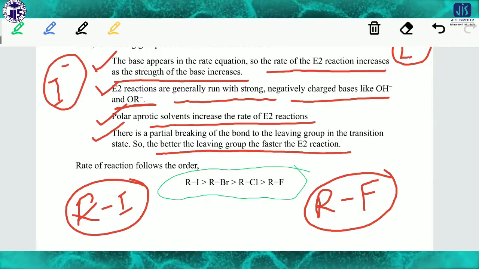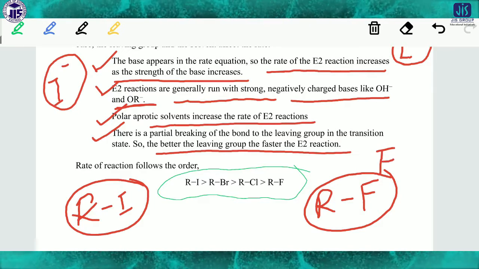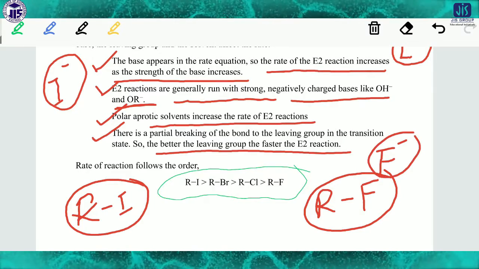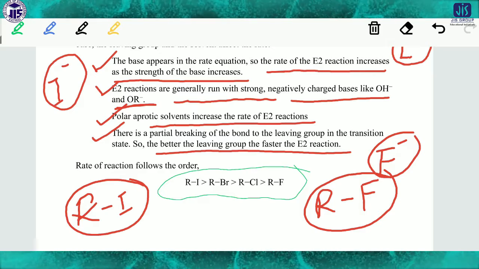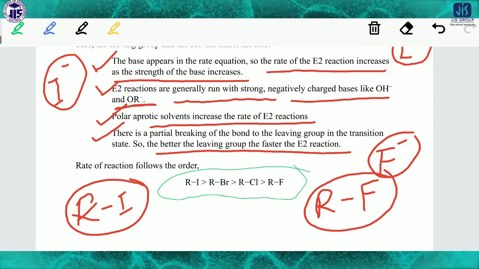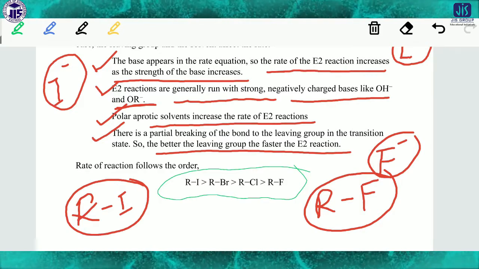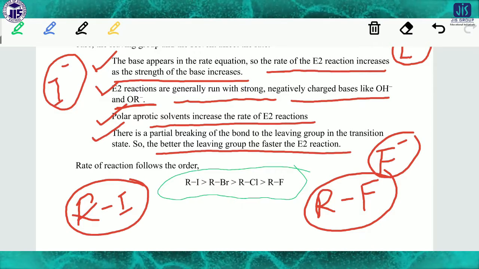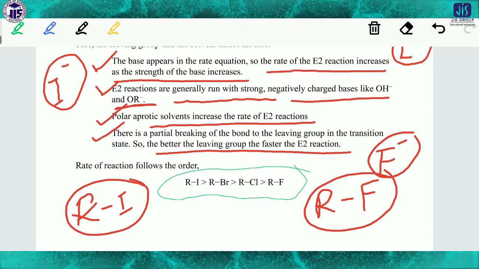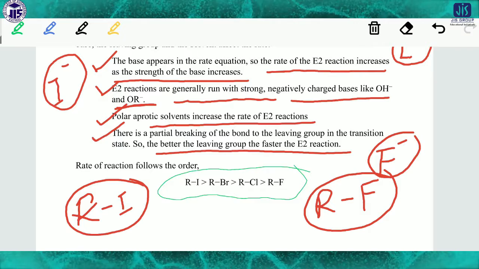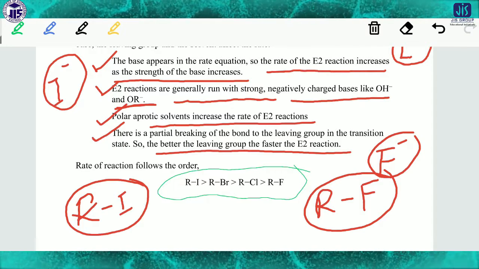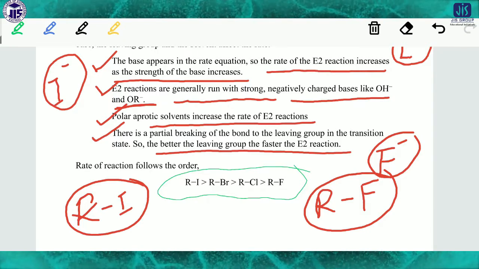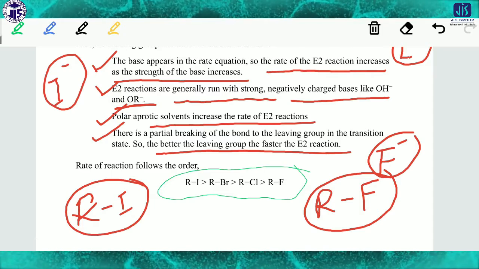In another way, F minus has a very small size, so it cannot carry the negative charge effectively, because if the size is very small, the charge density, meaning charge by radius, will be very much higher.